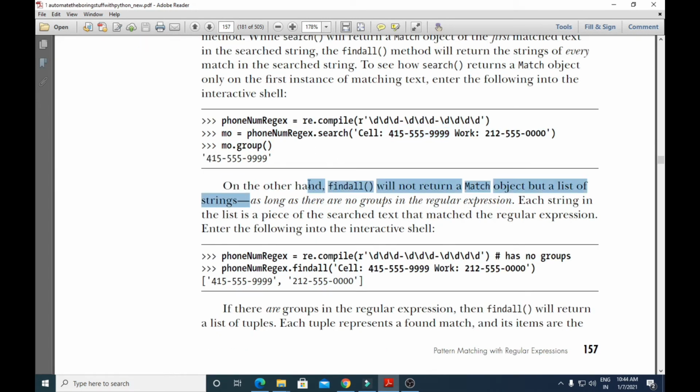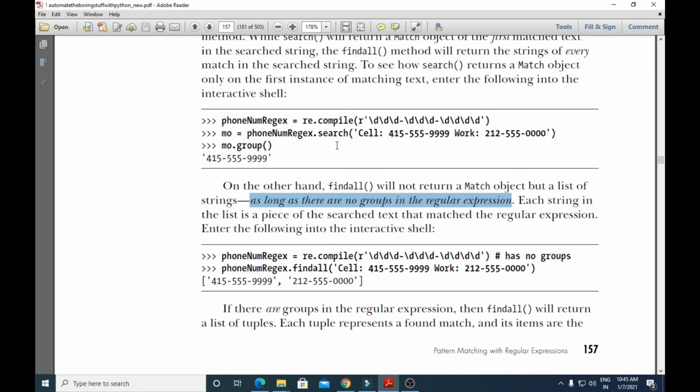On the other hand, the findall method will not return a match object but a list of strings, as long as there are no groups in the regular expression. Okay, so in the regular expression, groups should not be there. If groups are not there, then the findall method will return the list of all the strings, not a match object.